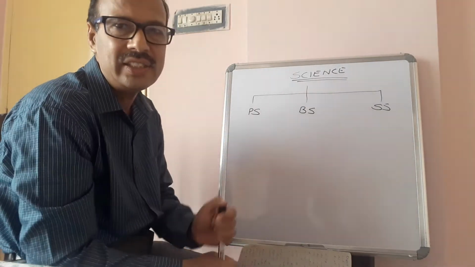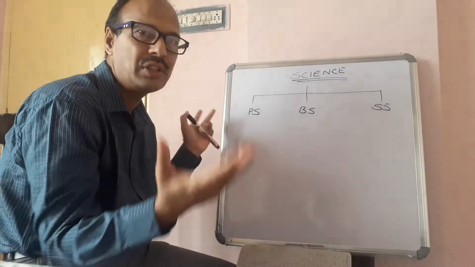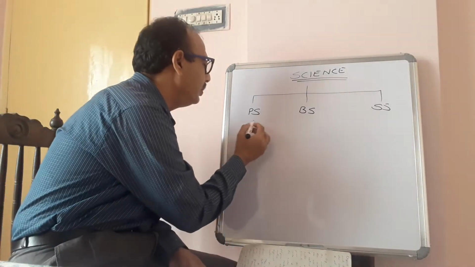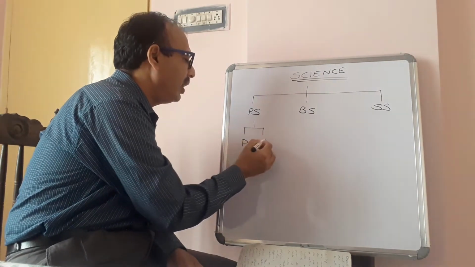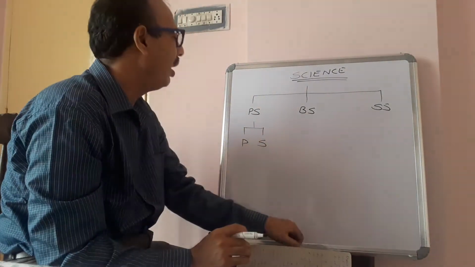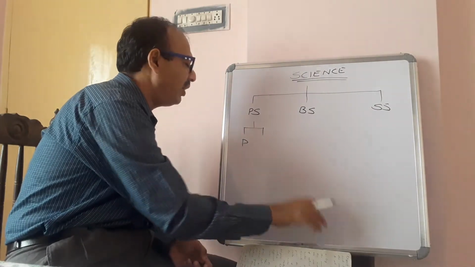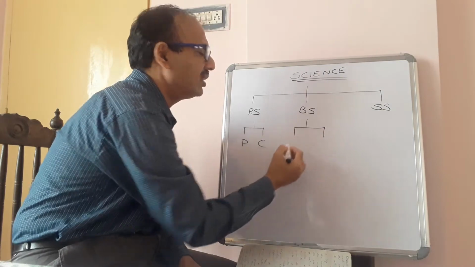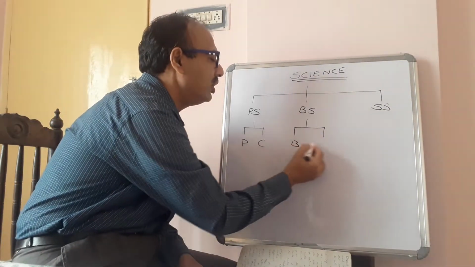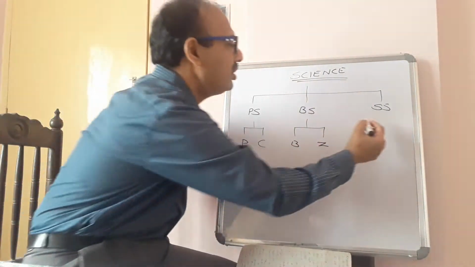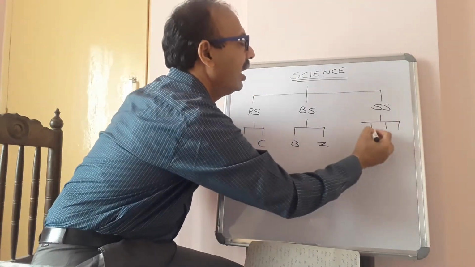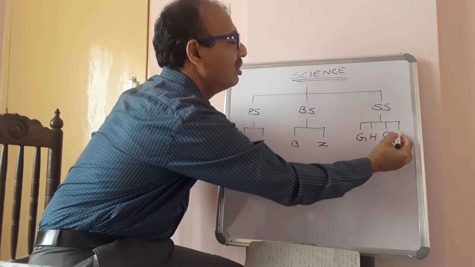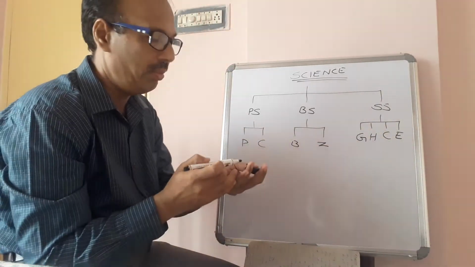And as these subjects have also further grown, they have classified even these into, for example, this physical science is classified into physics and chemistry. Biological science is classified into botany and zoology. And social studies classified into geography, history, civics, and economics.